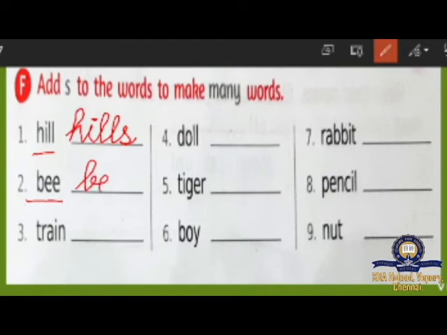B-E-E. You have to add S. B-E-E-S. Bees. And then the third one. T-R-A-I-N. Train.